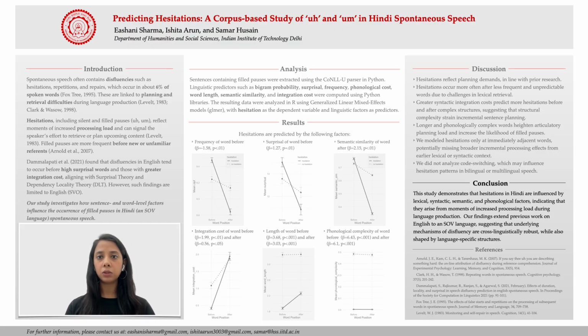Taken together, these results underscore that hesitations emerge from multiple sources of processing demand, including lexical access, syntactic integration, semantic planning, and articulatory preparation, rather than a single bottleneck. Our results extend previous work on English to Hindi, which is an SOV language, suggesting that some underlying mechanisms of disfluency may be cross-linguistically robust, while some are shaped by language-specific structures.